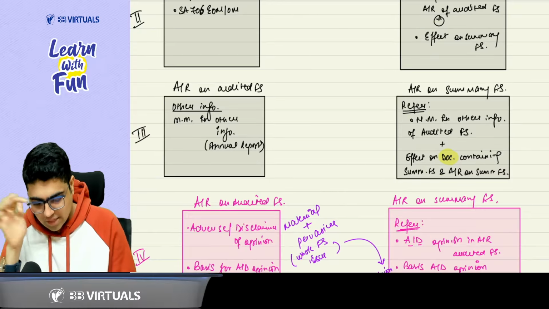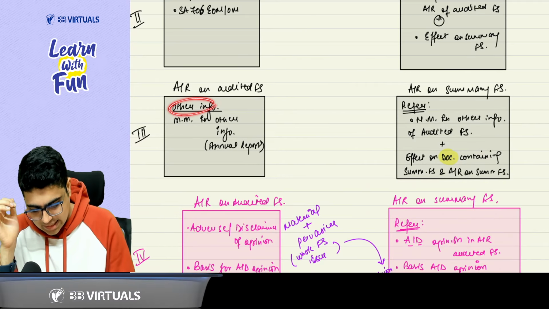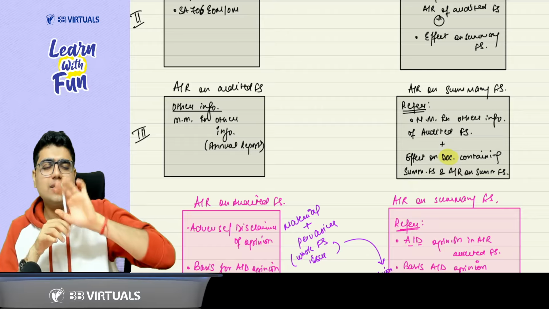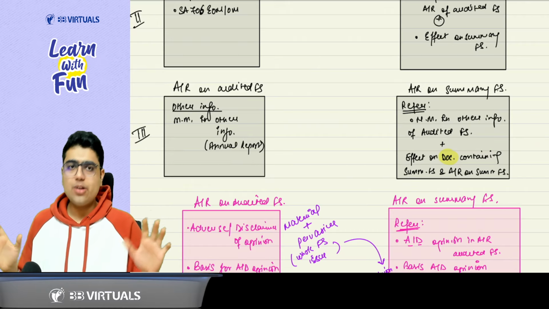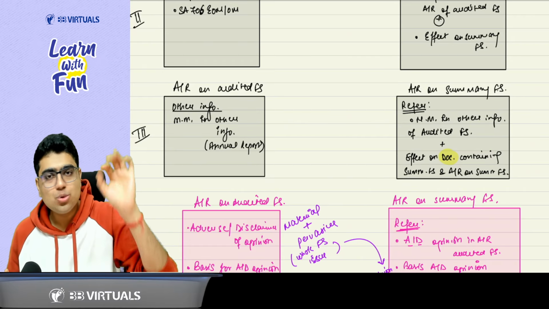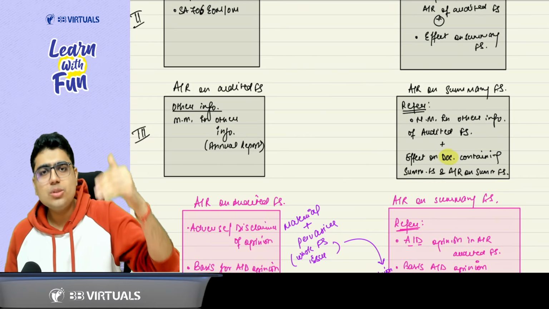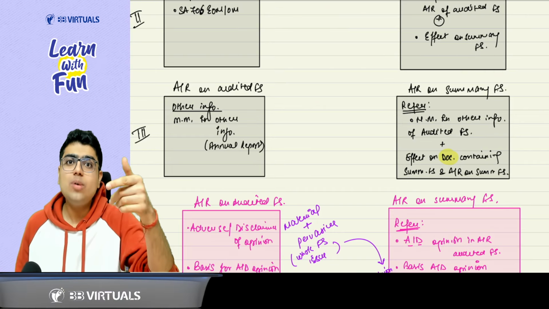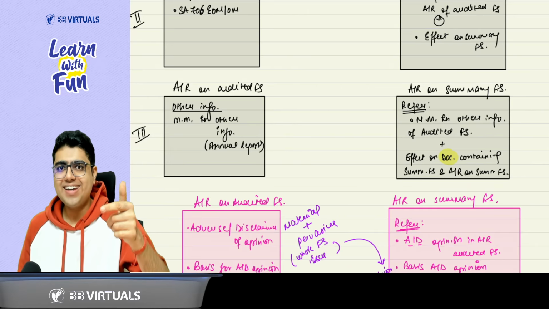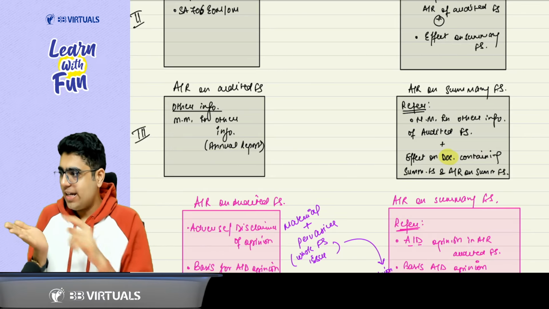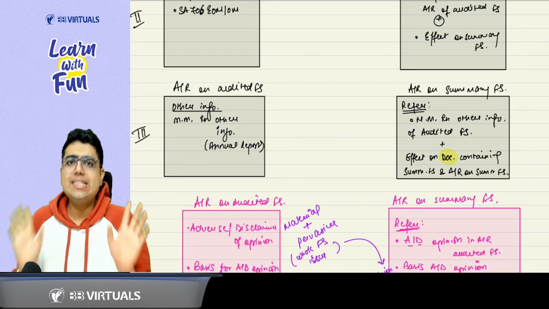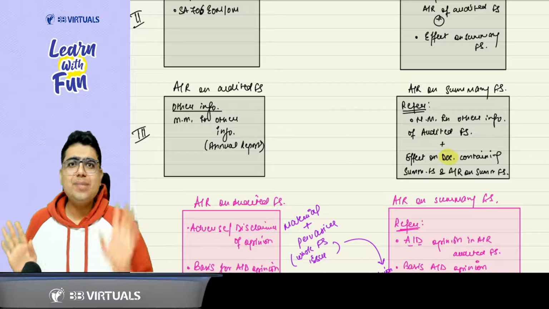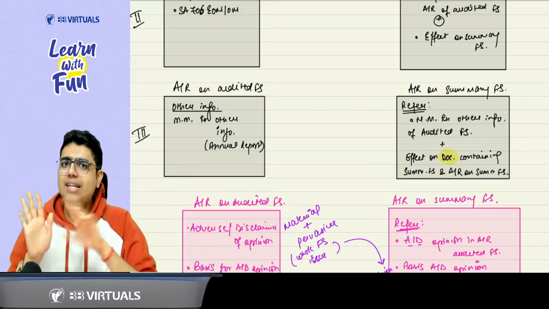Please focus. If in the audit report on audited financial statement, there is an other information section. What is the other information section? Basically, we discussed this concept in SA 720. In SA 720, I told you that let's say company issues an annual report. So do I need to audit the annual report? No, sir. I am required to read it, so that between the financial statements and annual report, there should not be any material inconsistency.